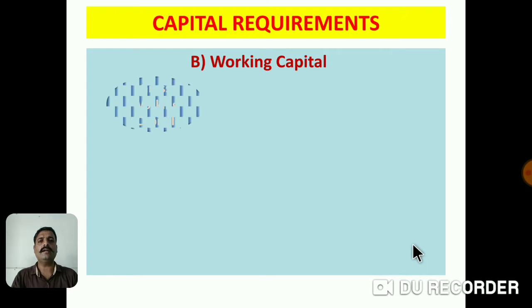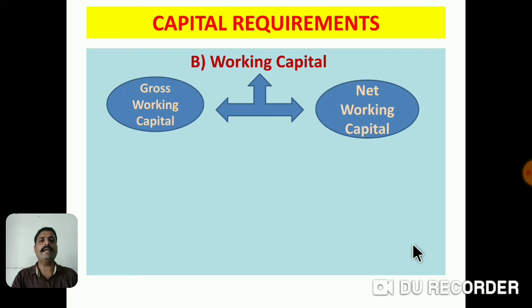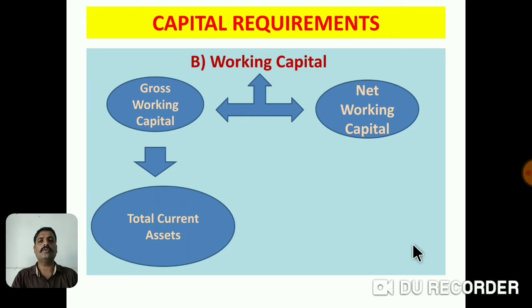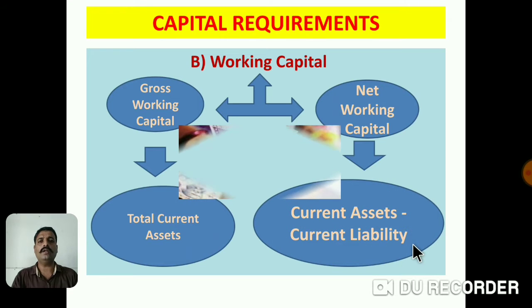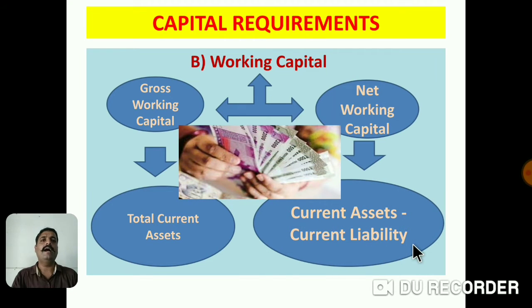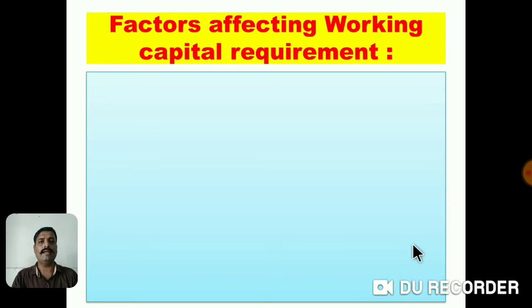Dear friends, we can also see working capital in this format: gross working capital is just the total of current assets, and net working capital is current assets minus current liabilities. Okay, these are the basic definitions of working capital.